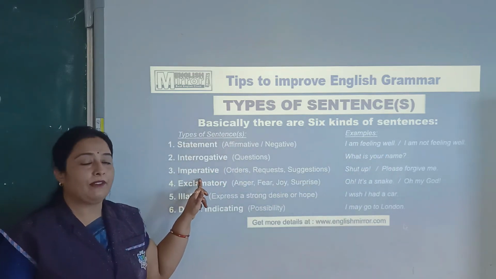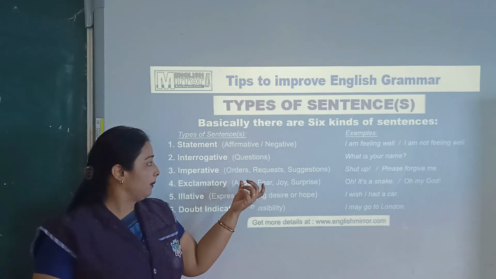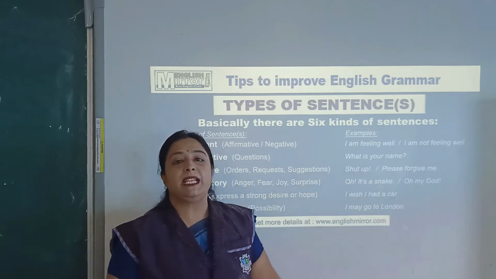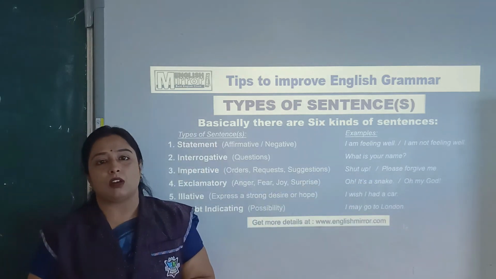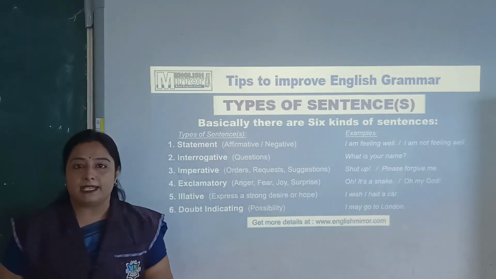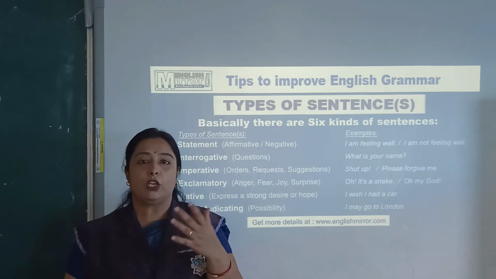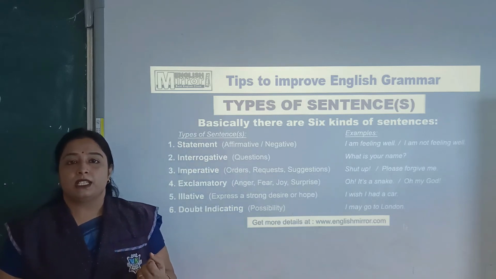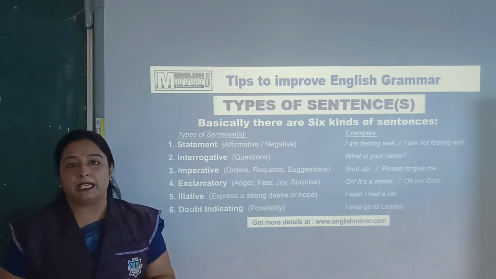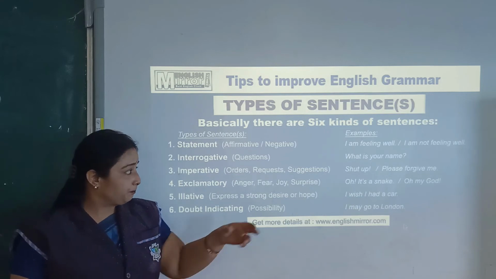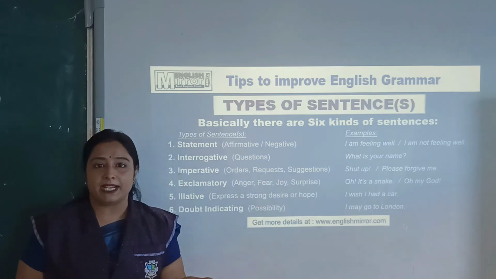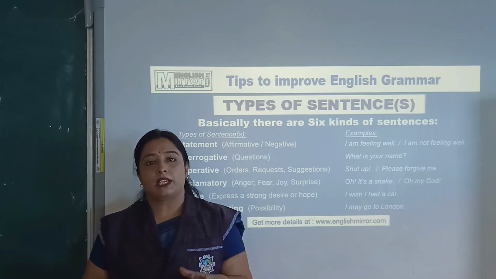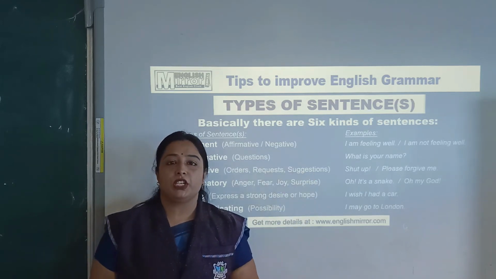Next is imperative. I already told you about imperative. It covers orders, requests and suggestions, like shut up, please forgive me. I give you more examples also: give me your pencil, please give me your pen. Like this you make a request. And order: close the door, sit down properly, come here. These are orders. And suggestion, you give advice: do this, this is good for you, this is your work, you have to do it. These are the suggestions you give.